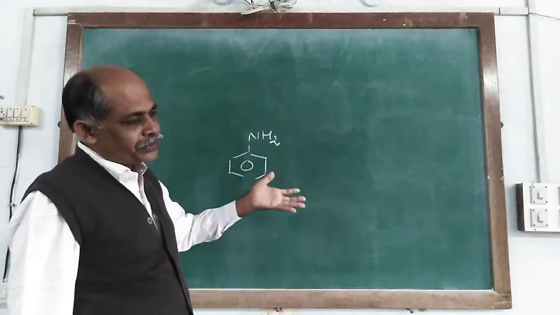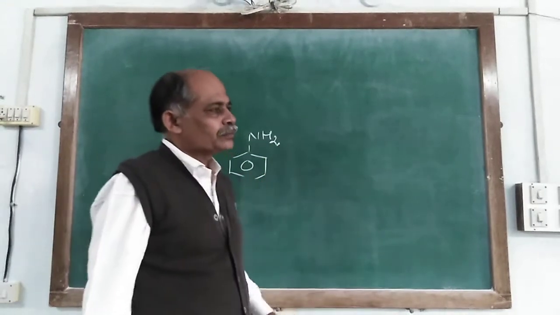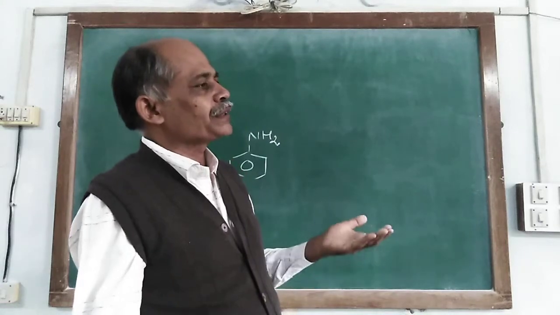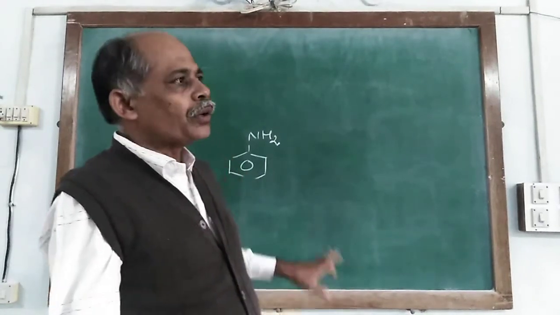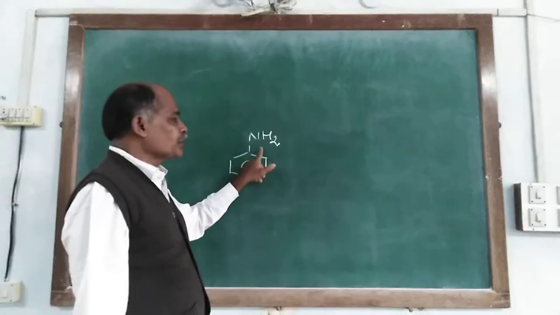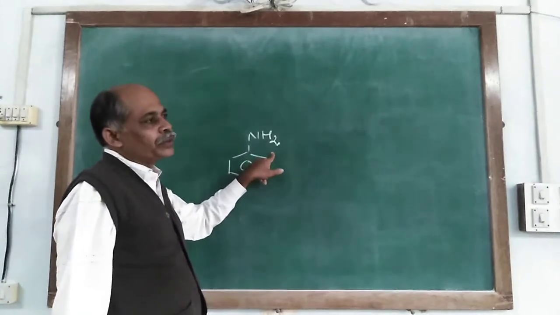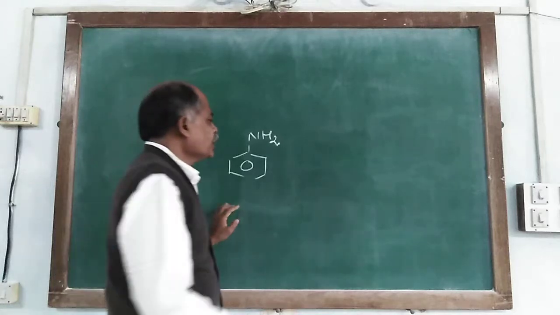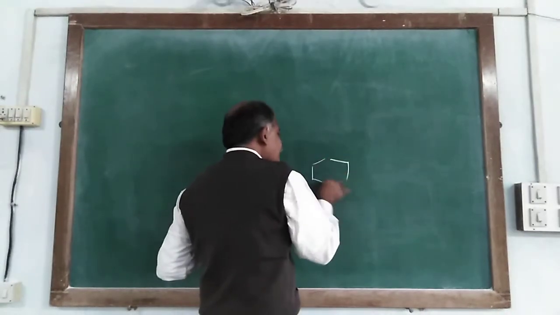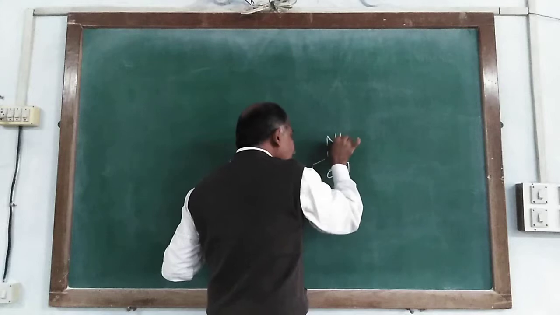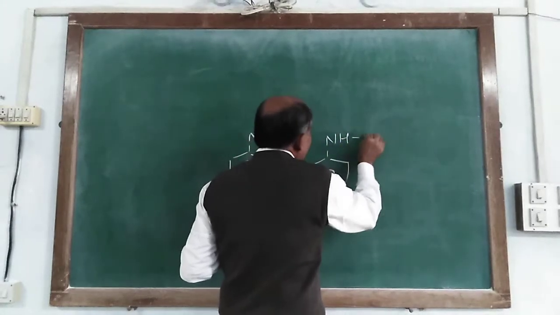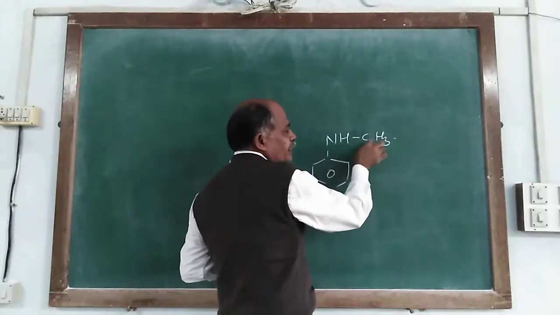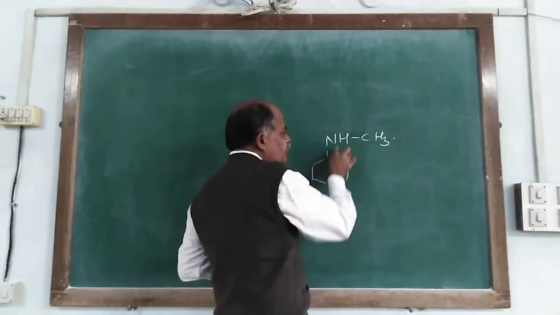So sometimes you have asked write the structural formula of aniline and write its IUPAC nomenclature. Or it is also according to IUPAC nomenclature it is also named as a aminobenzene. Similarly, if it is formed in secondary amine, NHCH3, so it is written as a N-methyl benzene amine.